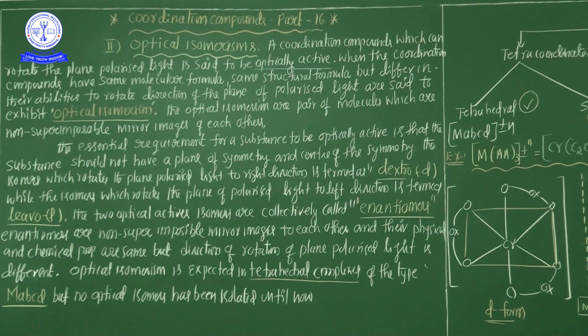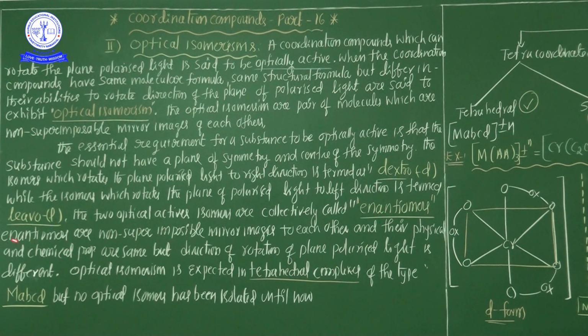At board level or generally in competitive entrance level, which of the following compounds can show enantiomers? Enantiomers means the same molecular formula, same structural formula, but different in the direction of rotation of the plane of polarized light. If it rotates to the right side, it is dextro; to the left side, it is levo. So this is commonly called enantiomers. Enantiomers means one molecular formula can exist in a dextro form and also a levo form. That type of compounds are generally called enantiomers.